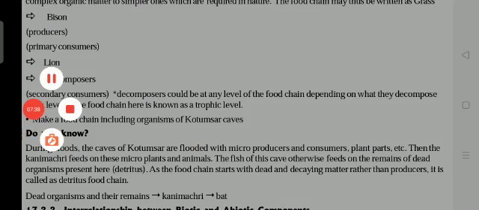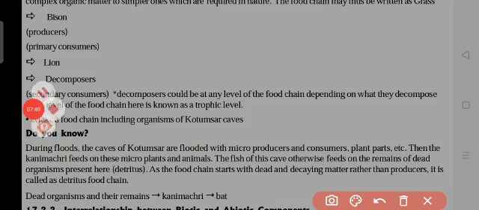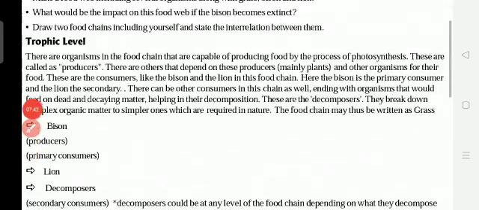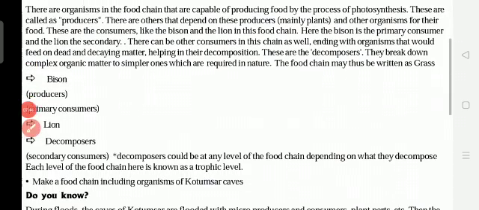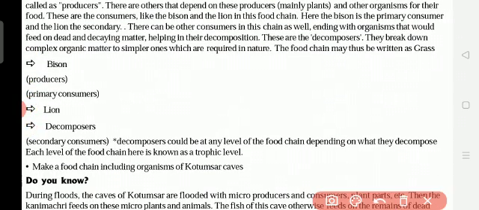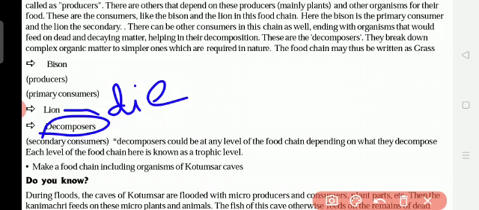And what is the next one? Always the food chain starts with the producers, and sometimes it ends with the decomposers. Decomposers means what? For example, the dead animals. Afterwards, the lion will die, no? Will it live always? Once, everybody has to die. Yes, we also will die one day. So the lion also will die.